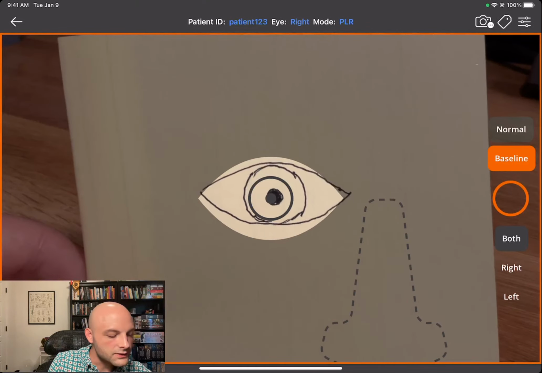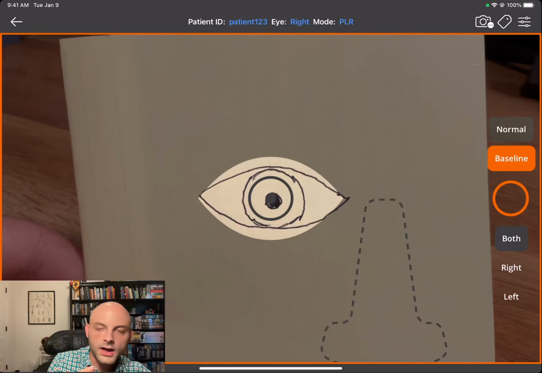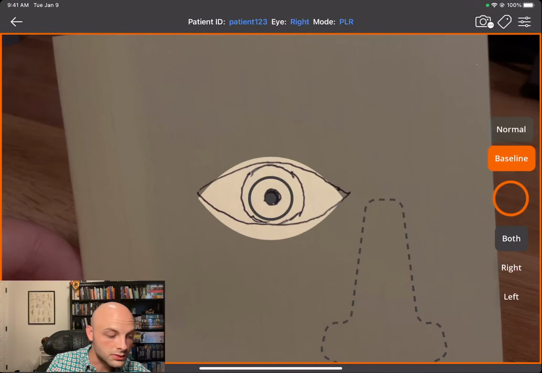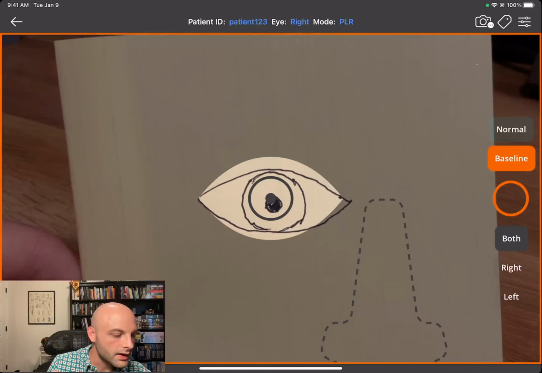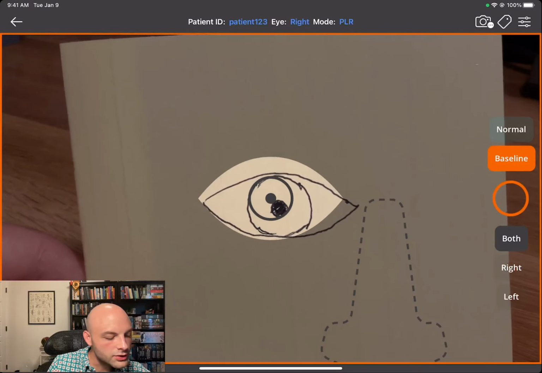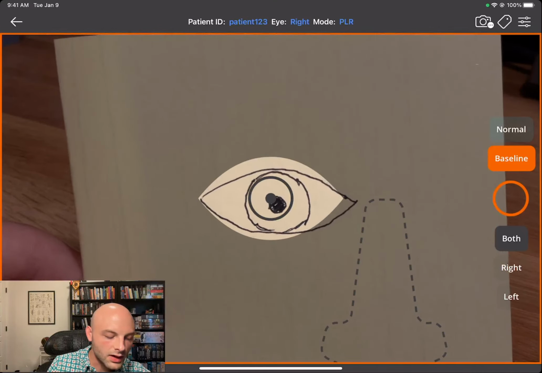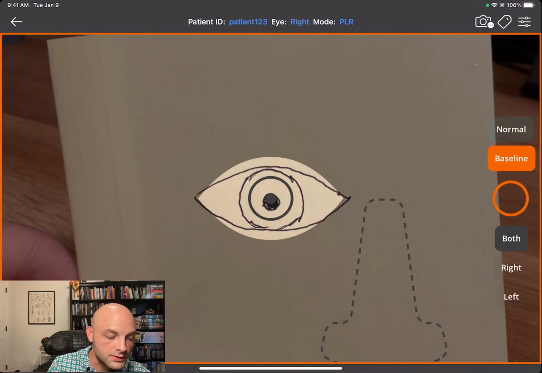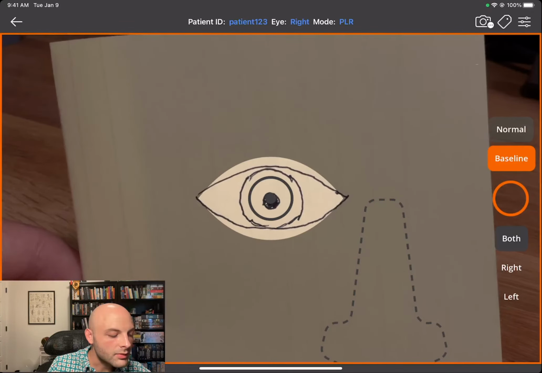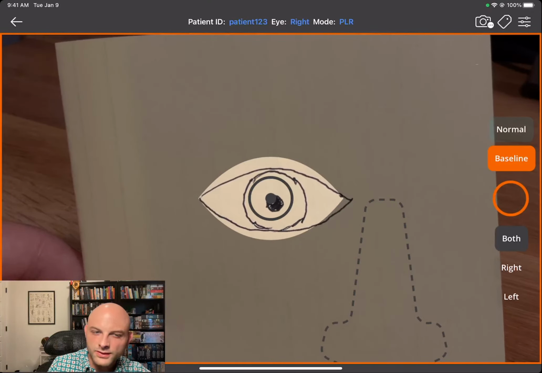And then the nose is there as an indicator on which side you should be on. This is just to prevent as much confusion as possible. You'll also see that the eye that you're testing is on the top, which would be the right. We could use the specific terms for optometry and ophthalmology, but there are people that utilize our application that are not as familiar with that terminology, so we stay away from it.